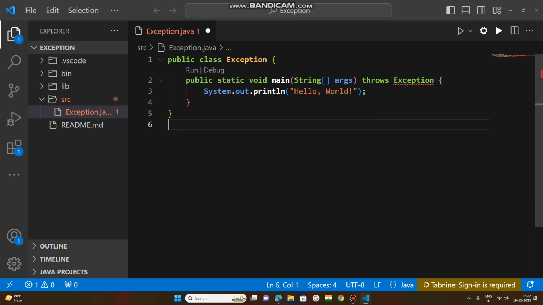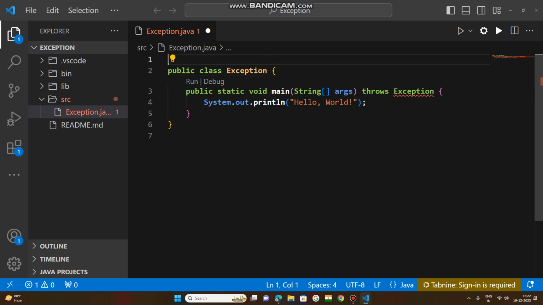Okay, let us start the class. In Java, today we will try to understand exception handling. I am commenting here: exception handling.